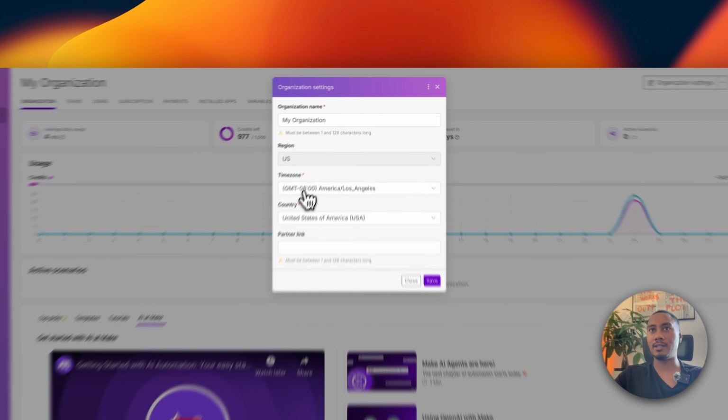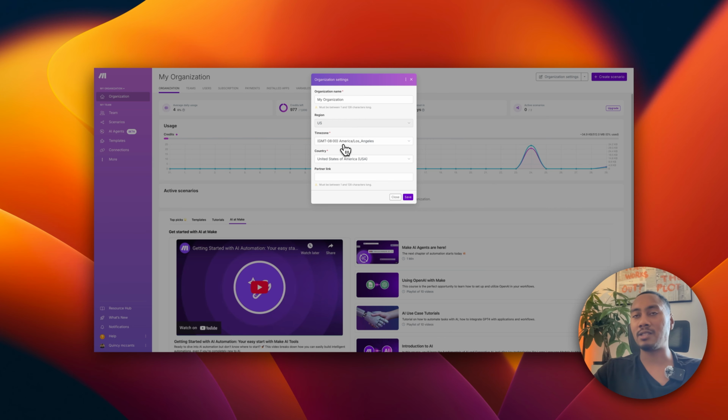And then you can see here that I have my time zone set for America, Los Angeles. So PST time. So what's going to be returned back to Ava is going to be the dates in PST time. Now, if you're in EST or you're in another country, you're going to want to make sure that this time zone is set correctly, because the date that it's going to return is going to be the date that's aligned with how you have it set up here. So that's just one thing to know.